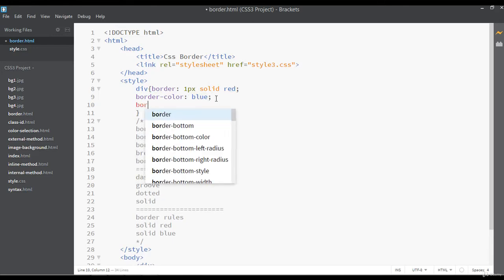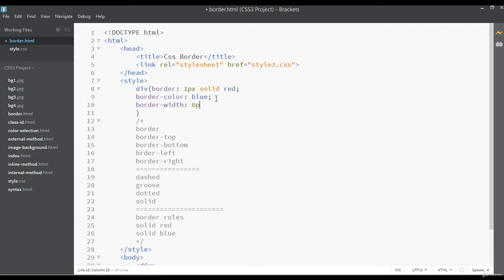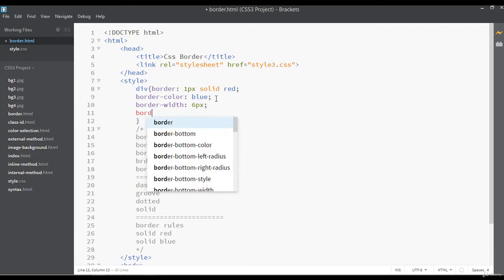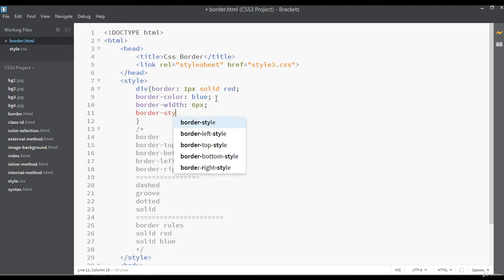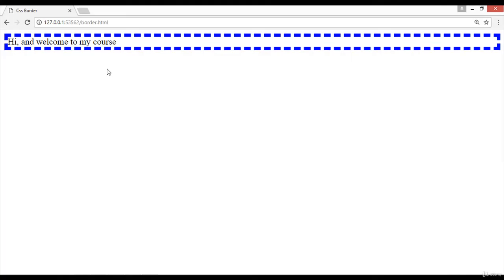So you can just write here border-width, maybe something like 6 pixel, the size of border. You can say border-style, you can just select dashed. Now you can just save this and preview. So you can see the color is changed, the type of border is changed. First it was solid and now it is dashed border, and everything is changed.